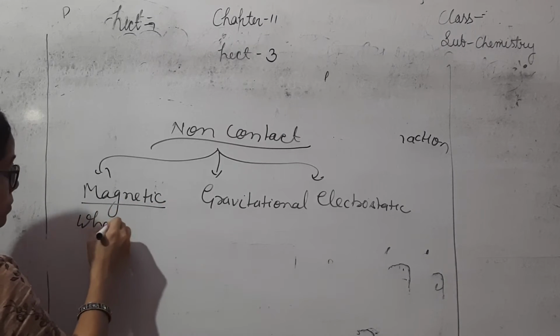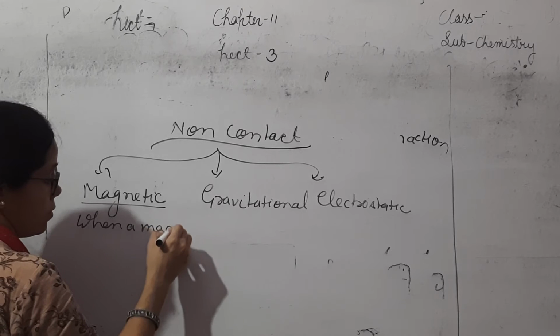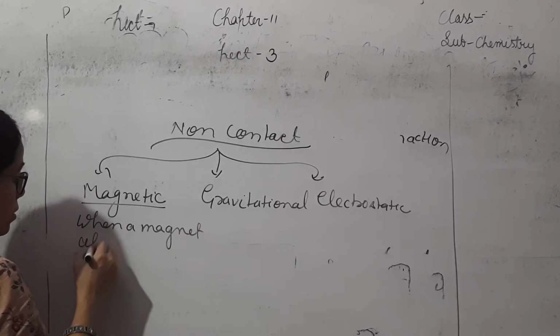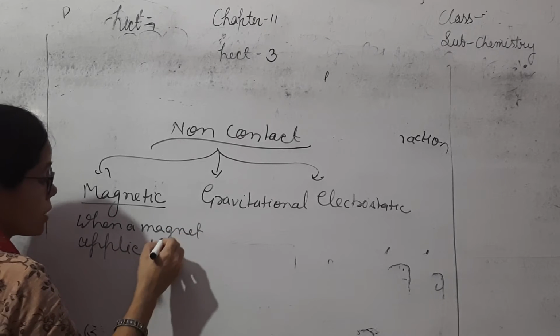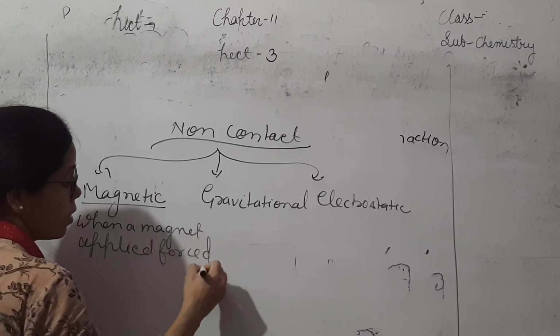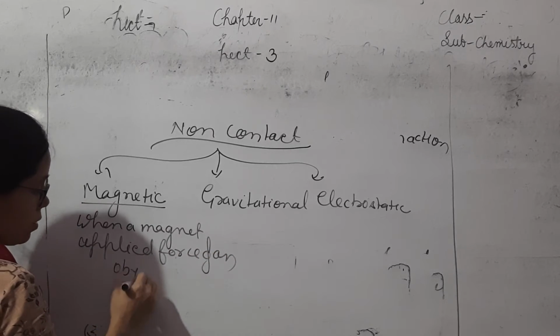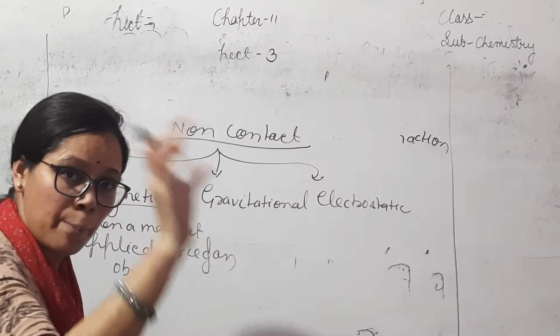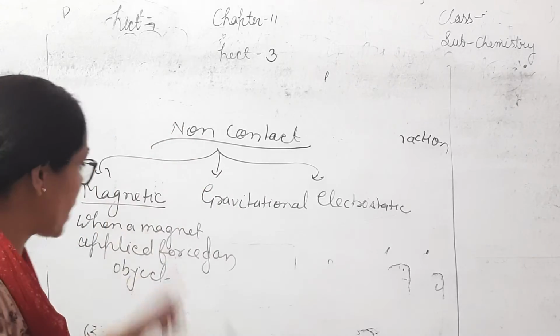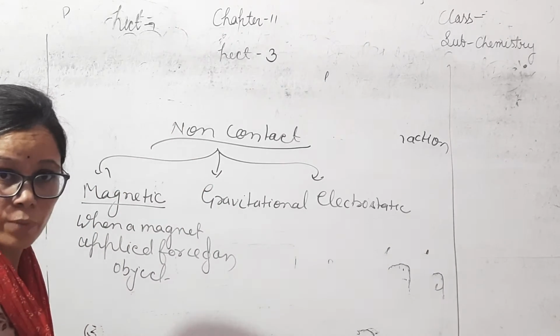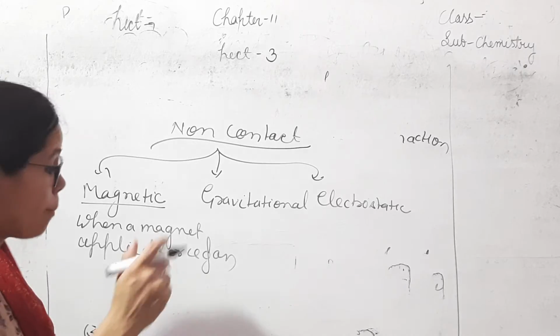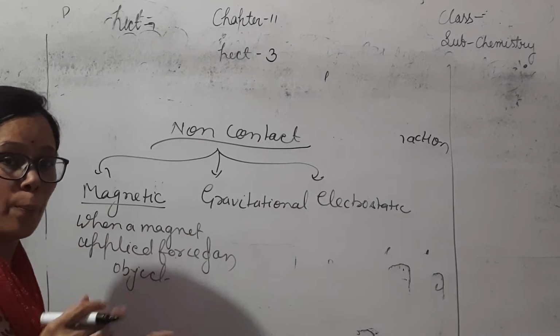When a magnet applies a force on an object, then it is called magnetic force. Magnetic force attracts and repels.